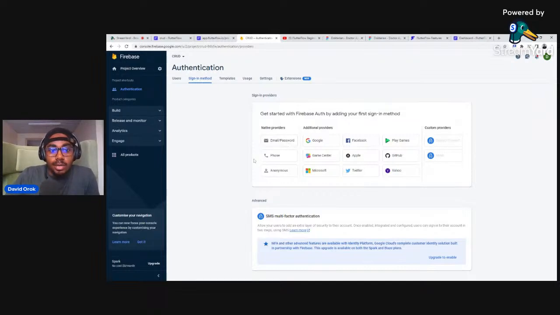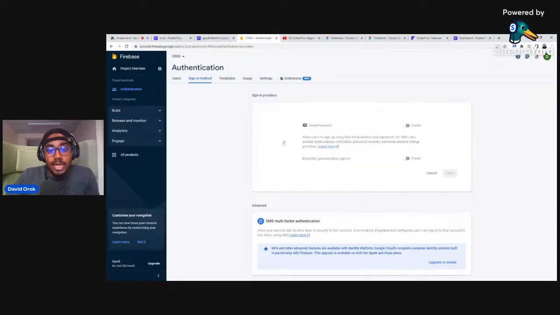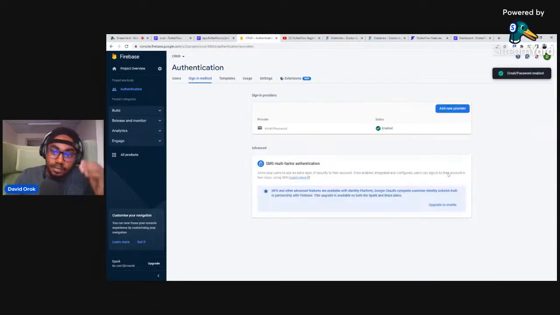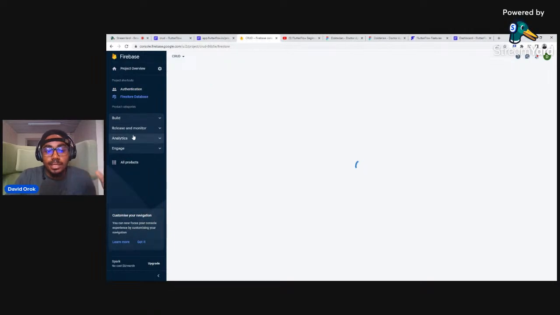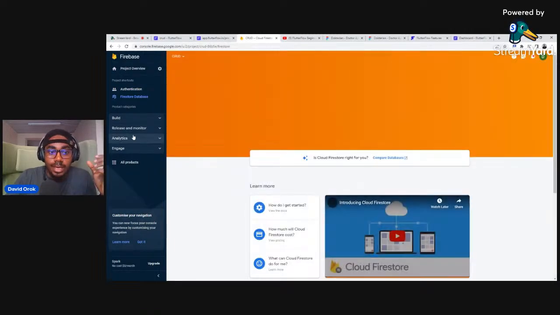Okay, so now this is open. I want my users to be able to sign in using email and password. So I click on that, then I click on enable, then I click on save. Now that is done. The next thing I need to do quickly is click on build again, and click on Firestore database. These are the things that you need to turn on and use.